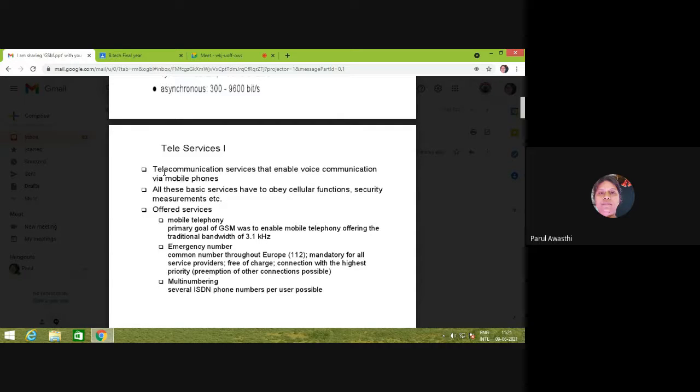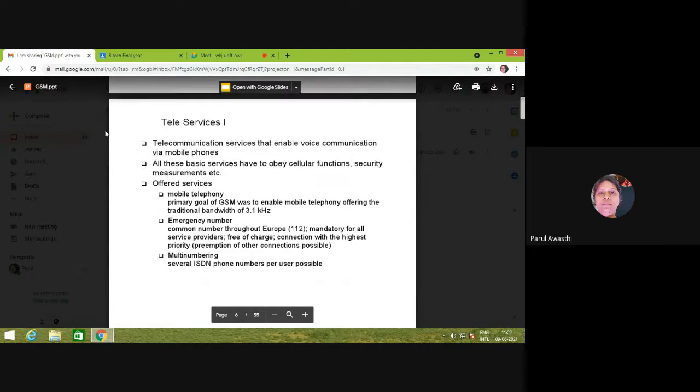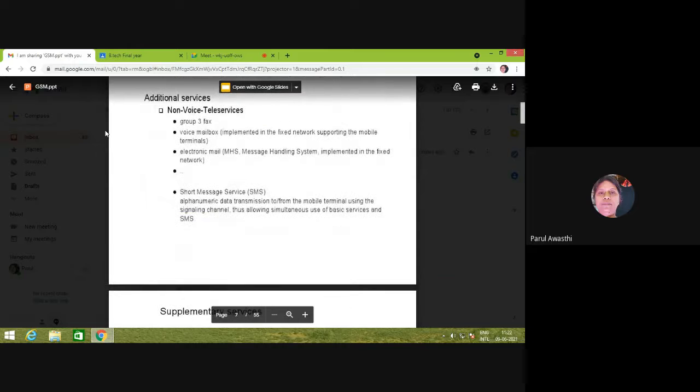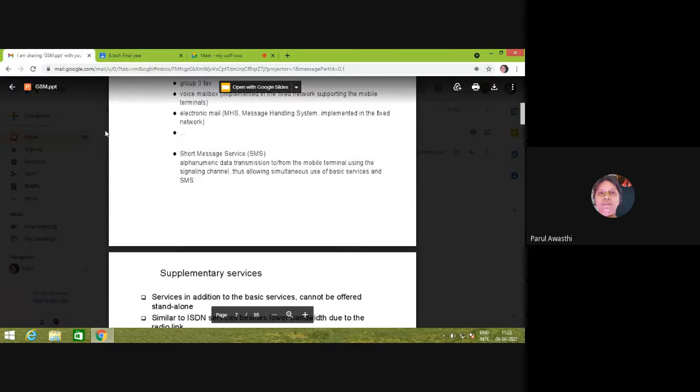In general, emergency number or multi-user calling, like all mobile telephony, is called under the category of teleservices, right? And non-voice teleservices are fax, group 3 fax, voicemail box, SMS, electronic mail, internet services. These are all called non-voice teleservices.